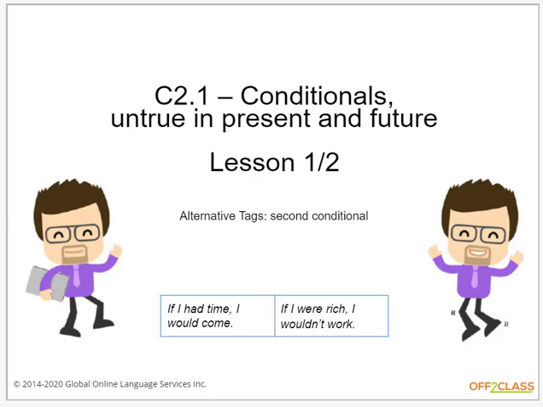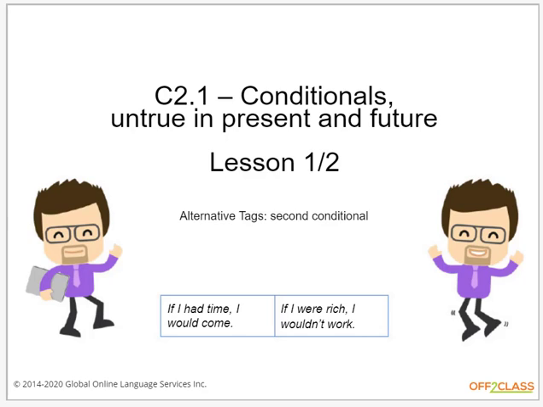So the objectives of this lesson are to use the second conditional form and usage. We're going to introduce the concept of how the speaker feels the statement is untrue in the present and future. We're going to use to be in second conditional and the choice between was and were for I, he, she, or it. And we're going to introduce if I were you for advice and opinion.